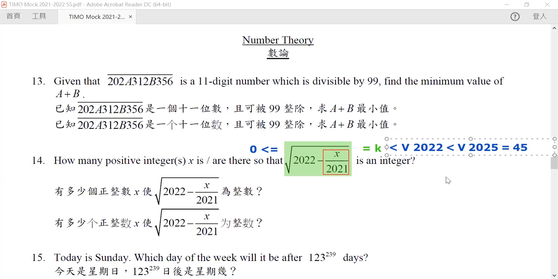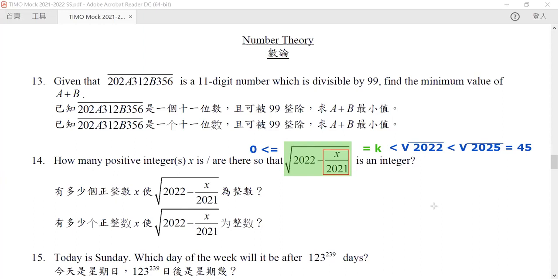Because our 2022 is very close to 2025, we know that as long as k is less than 45, it is an okay integer. So k can range from 0 to 44.